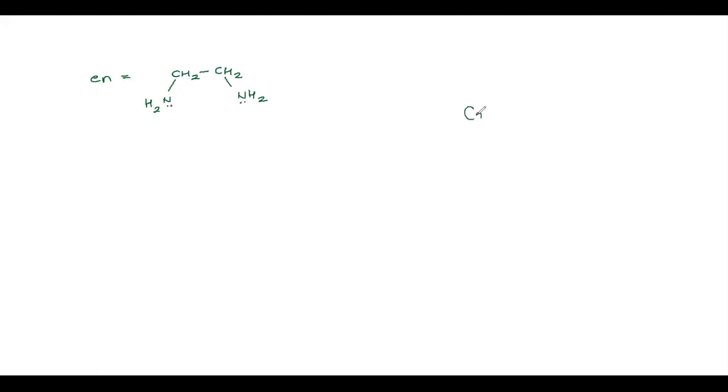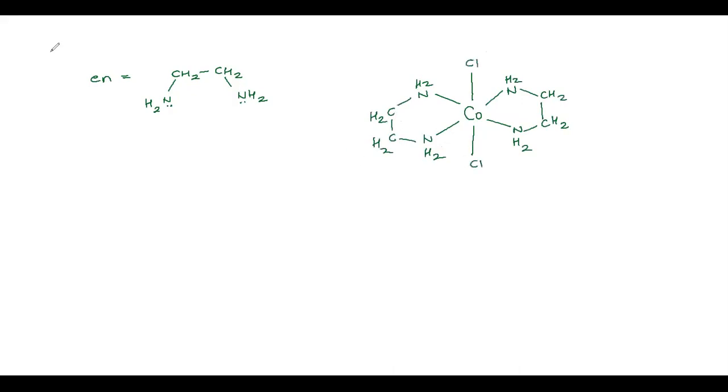So suppose, as we saw right now, cobalt and its 6 bonds are present. So this is connected with the ethylene diamine groups. This is CH2 twice. And here some monodentate ligands are present.